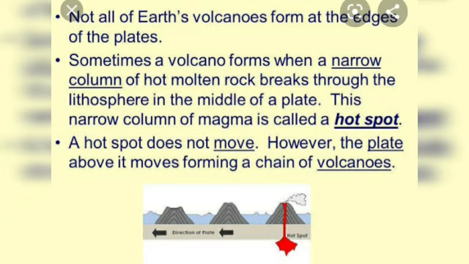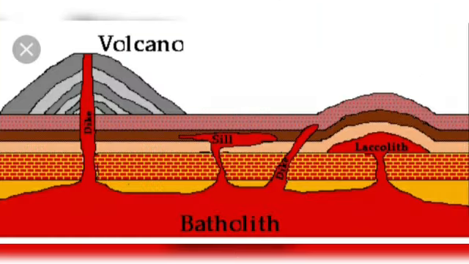It is not necessary that all volcanoes are formed wherever the edges of the tectonic plates exist. But at times, somewhere in the middle of the plate, the molten magma tends to break off the rock, and the magma column begins to rise. This portion is known as the hotspot. The hotspot remains constant, but the plates move over the top of it, and it leads to the formation of a chain of volcanoes. Children, this information is not given in the book, but I wanted you to know this.